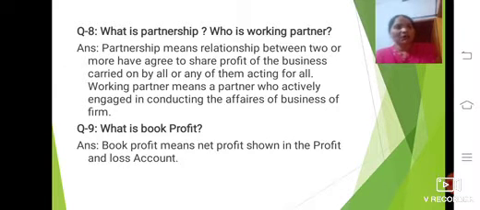What is a book profit? So here the question is, what is a book profit? The answer is like this: book profit means the net profit shown in the profit and loss account. Net profit is nothing but the book profit. It is shown on the debit side of the profit and loss account.